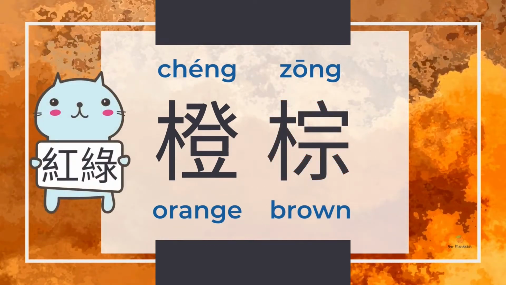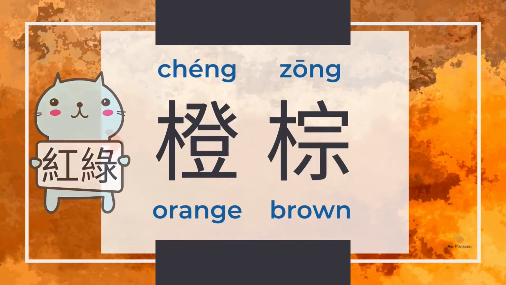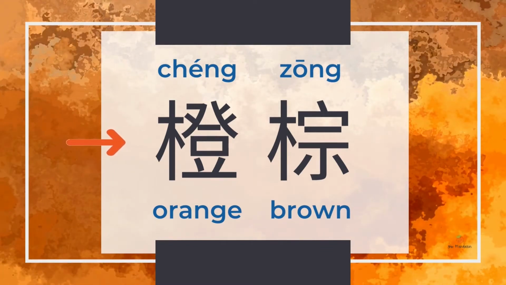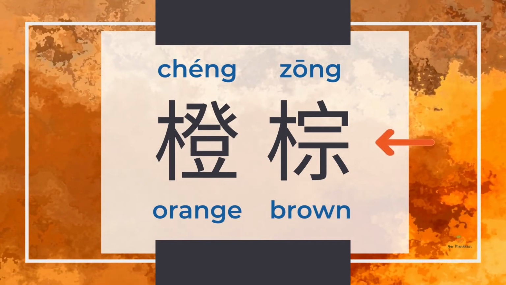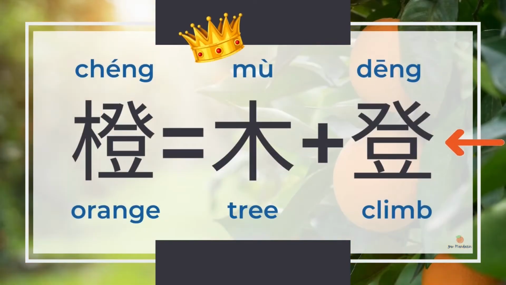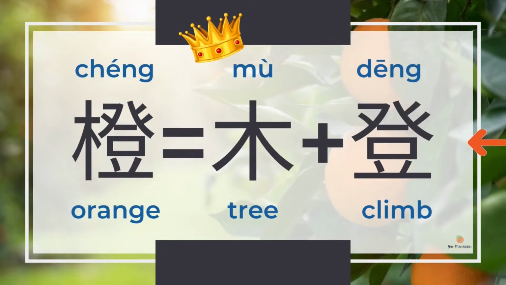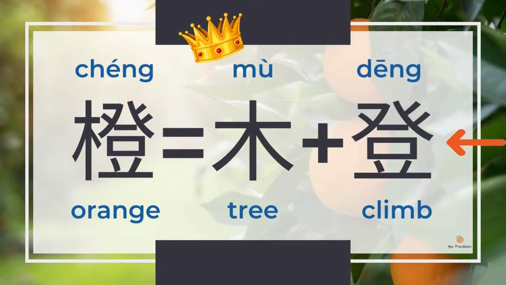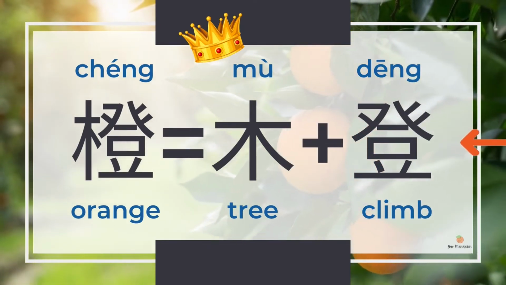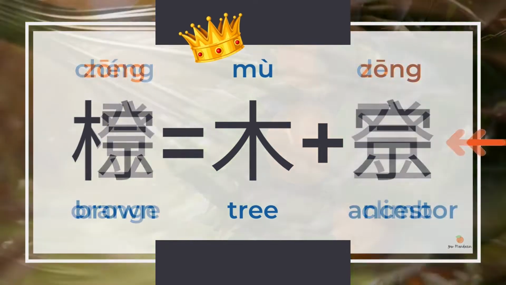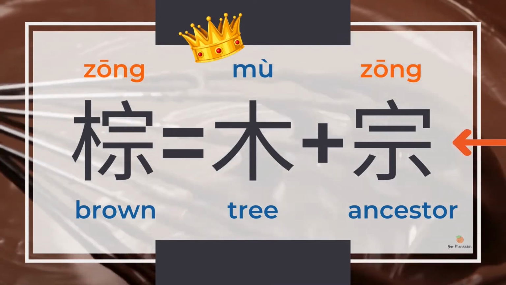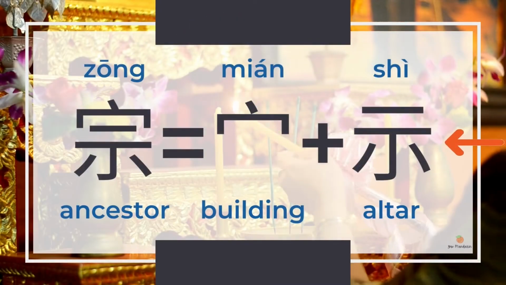Similar to the structure of hong, red, and lu, green, the left part of cheng and zong is the Chinese radical mu tree, and the right parts are phonetics. The right part of cheng, orange, is deng, and it means to rise, ascend, or climb. Relating to going up, we need to climb up trees to get oranges. The right part of zong, brown, is zong, and it refers to ancestors.